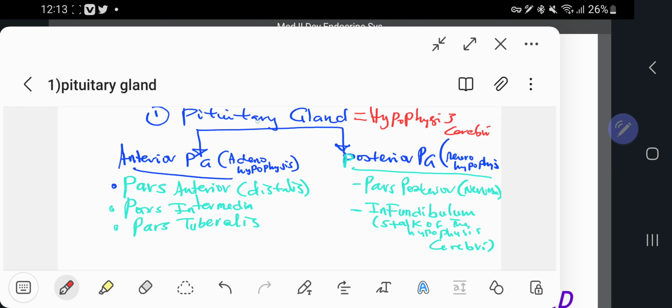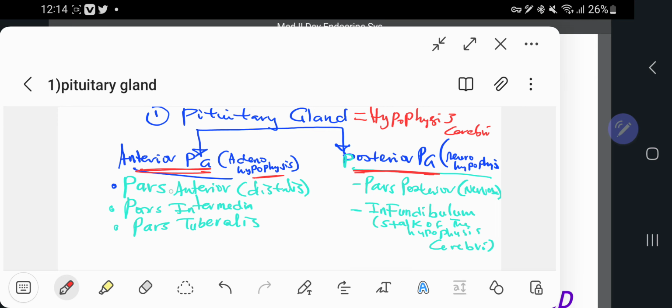But first of all, let us differentiate the two parts: the anterior pituitary gland and the posterior pituitary gland. The anterior pituitary gland is also known as adenohypophysis. Hypophysis is the other name for pituitary gland, and adeno means anterior. The posterior pituitary gland is also known as neurohypophysis. It's neuro because of where it develops. You will see where each name comes from.